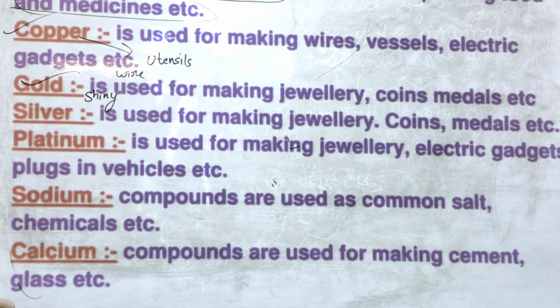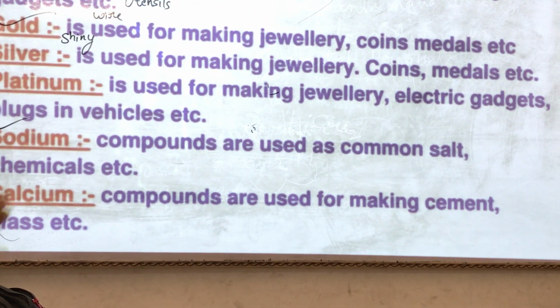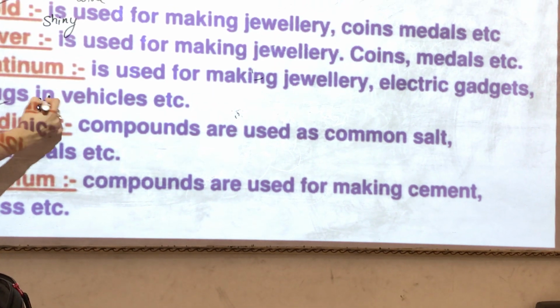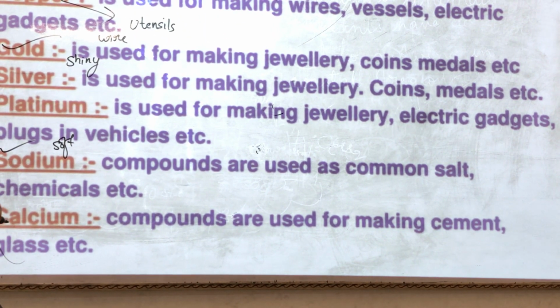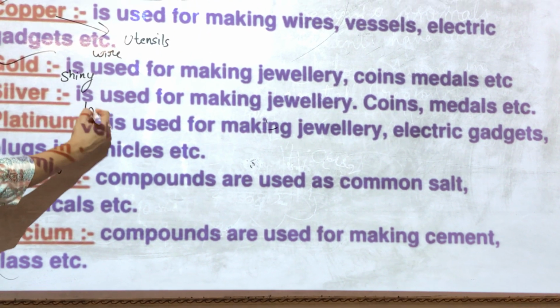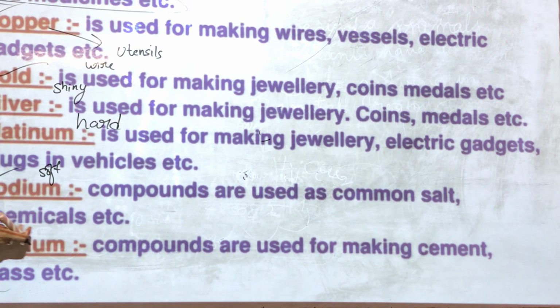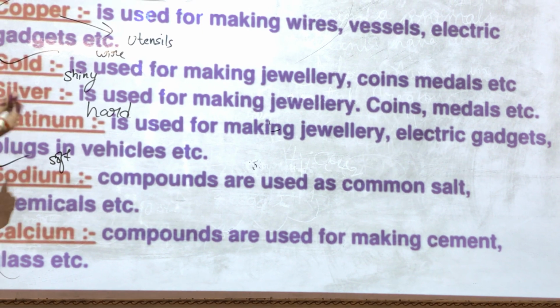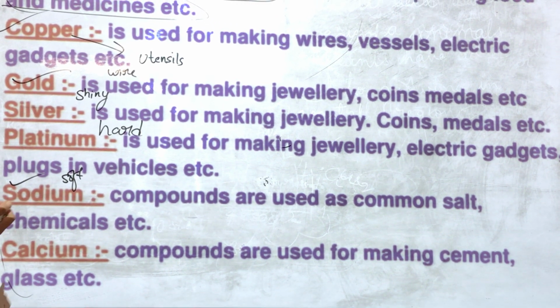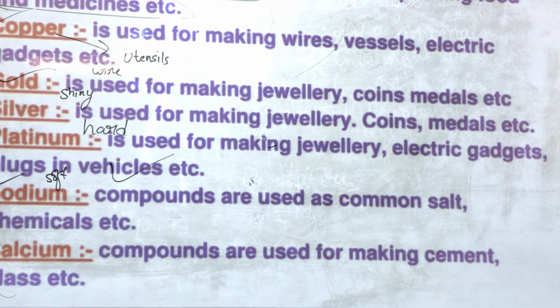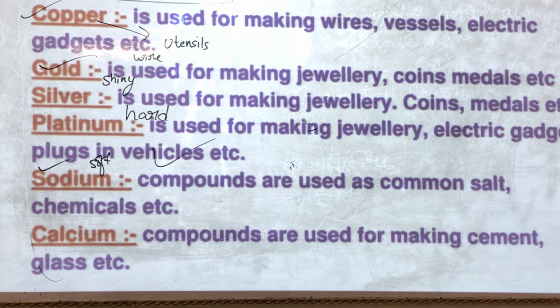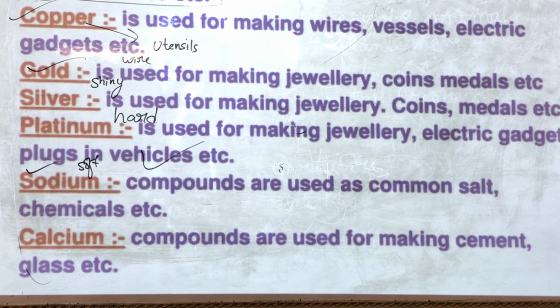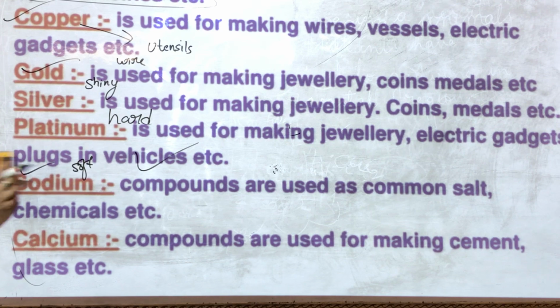Also, sodium is again a metal which is very soft. Yes, remember sodium is an exceptional case of metals where we know that all the metals are hard to touch, but sodium, which is an exceptional case, is very soft. This sodium is used as common salt and chemicals in laboratories. So it is also very useful. Calcium is used for making cements, glasses, all these things.